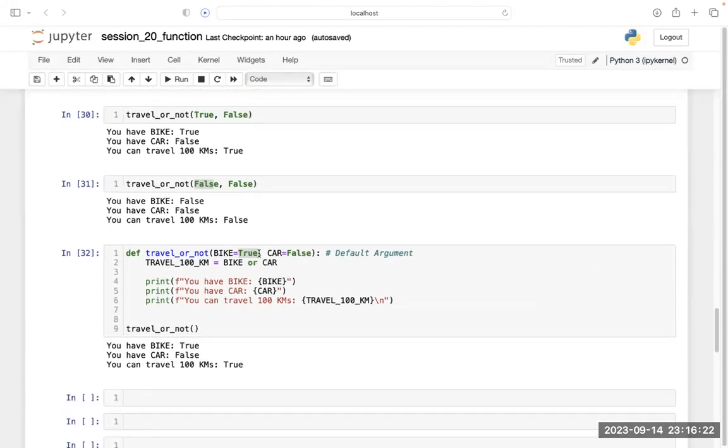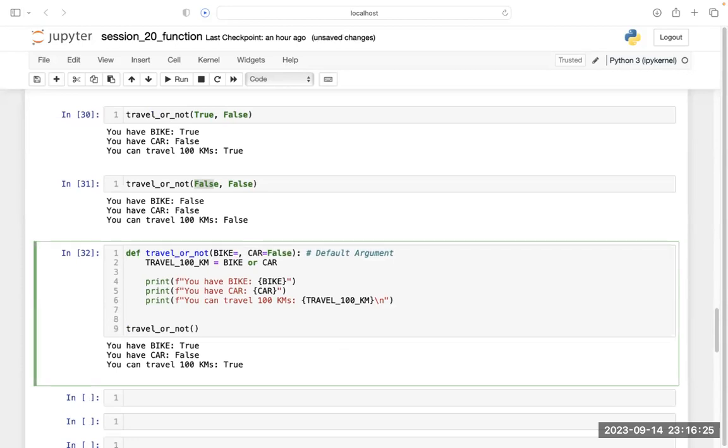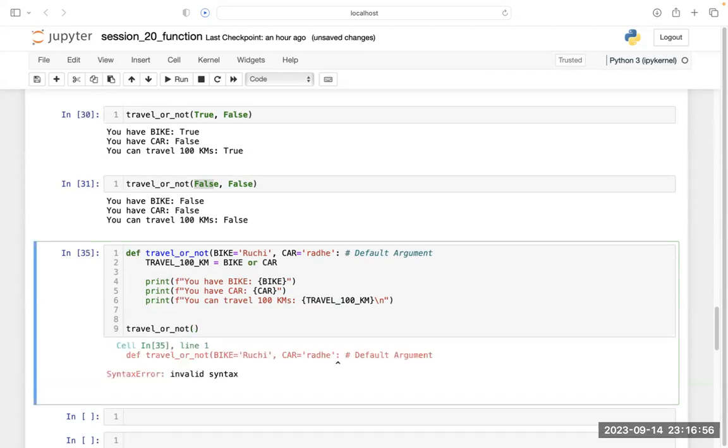But let's say if I defined Ruchi here, and Ruchi here as my default argument, and Radhe here, let's say Radhe here as my default argument. So now if I run this code, if I do not pass any argument inside this, still I am getting my output. See, I am getting invalid syntax. Okay, I have to write this here. Okay, fine.